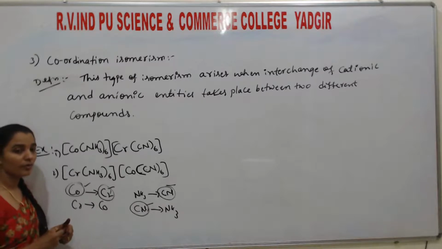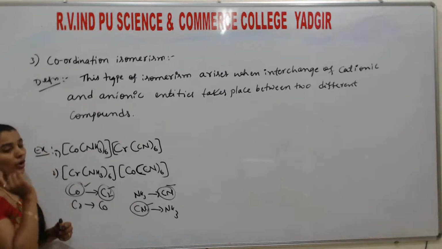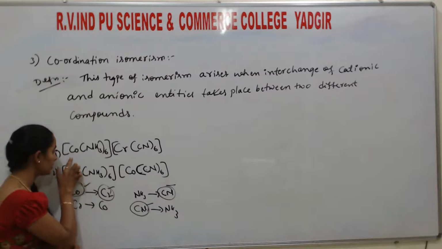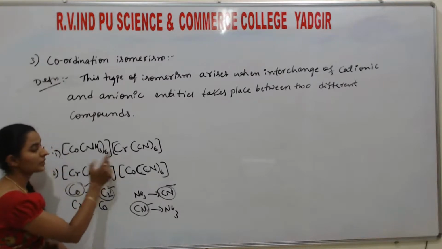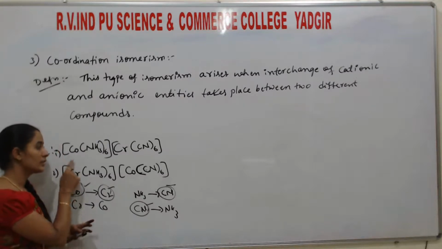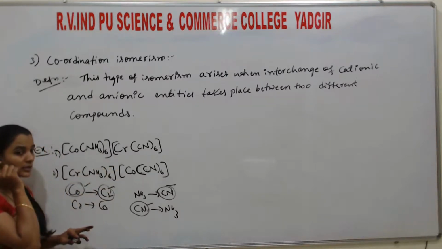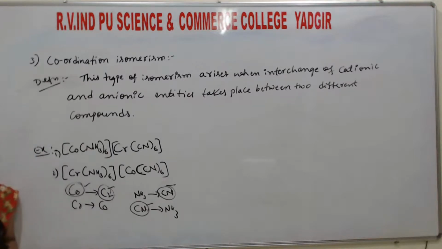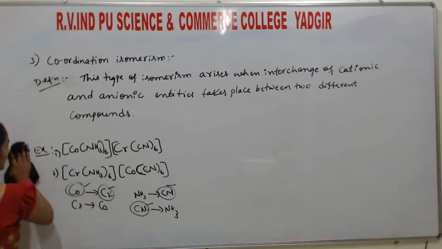So that type of compound shows what? Coordination isomerism. Here the central metal atom exchange takes place. You remember this thing. Understood? If the central metal atom exchange takes place, then it is coordination isomerism. Understood? Okay. So the last one is hydrate isomerism.